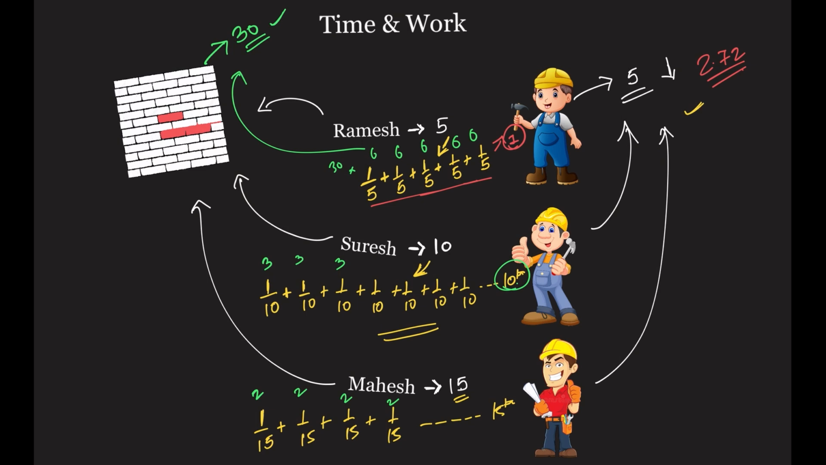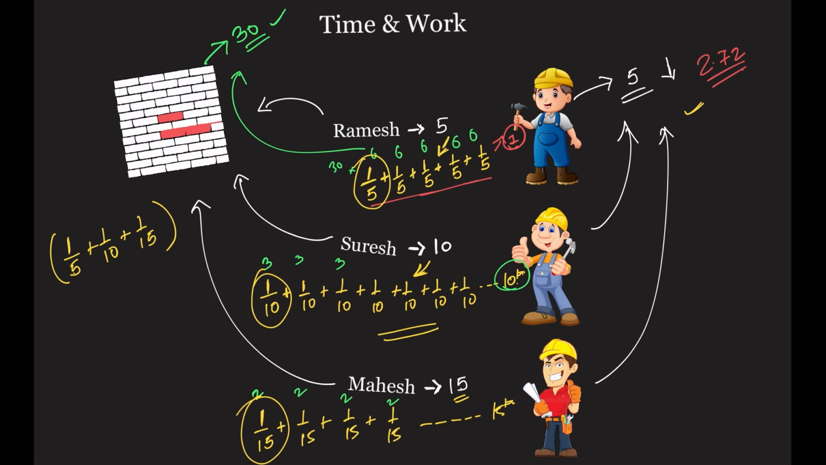See, all that you have to see here is, one day Ramesh is doing this much of work, one day Suresh is doing this much of work, and one day Mahesh is doing this much of work. So if they are working together, how much work will be happening in one day? Ramesh will do this much, correct. Suresh will do this much, correct, and Mahesh will do this much, correct. 1/15. This is the work that will be happening in one day when all three work together.